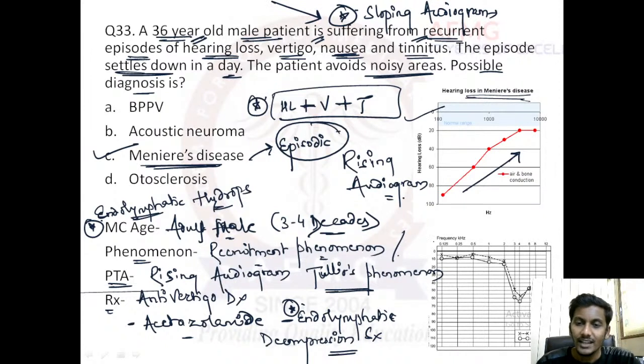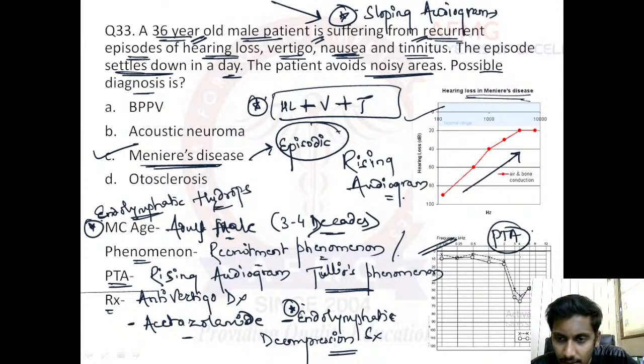Please tell me that. In the meanwhile, I'll tell you about this audiometry. So this is a pure tone audiometry in which you can see a dip at 4000 hertz, right? A dip at 4000 hertz is seen. And if there is a dip at 4000 hertz, it is due to what? So this is due to noise induced hearing loss.